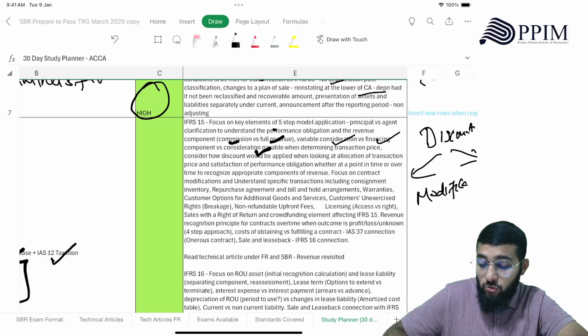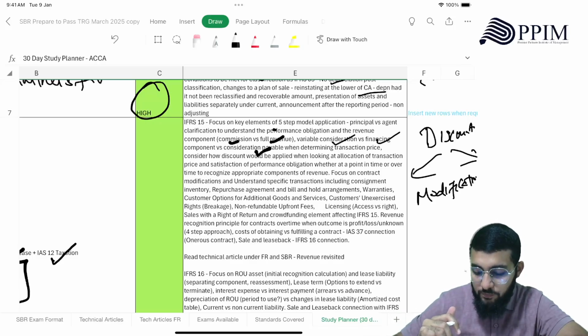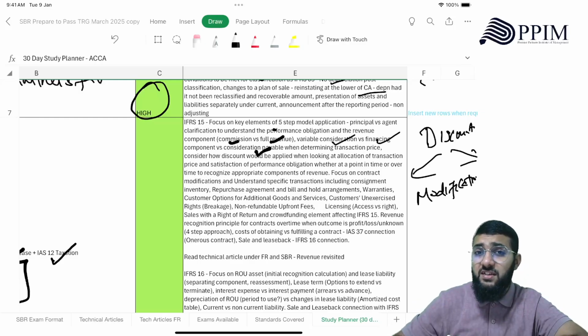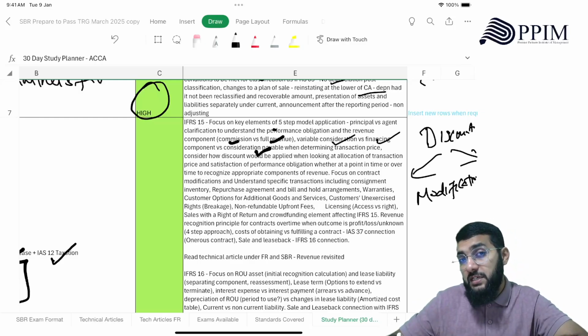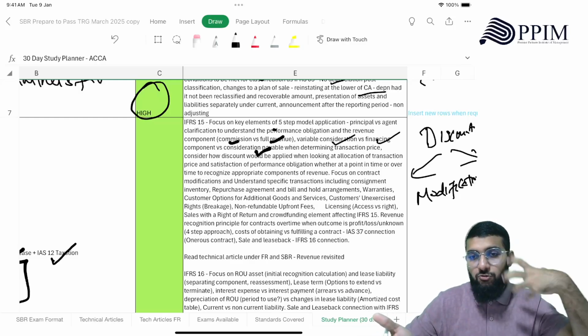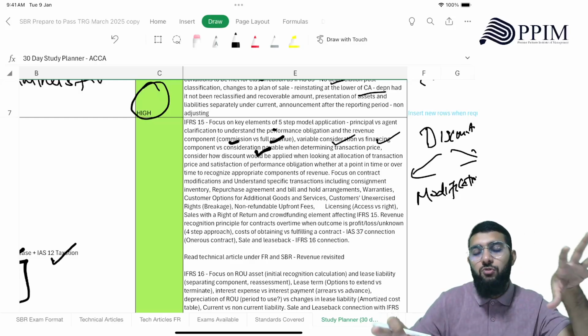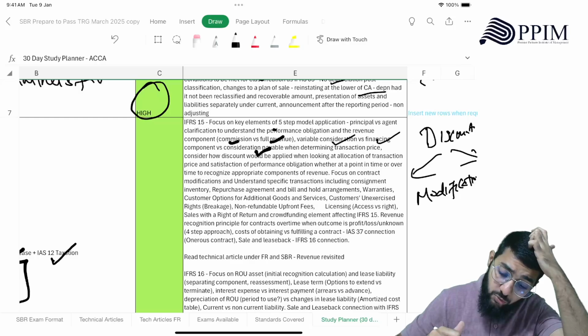Then there could be instances where contract modifications may happen. So you need to understand how contract modification works, right? When you'll be considering it as a separate contract, when you'll be considering it as a part of the contract, where the distinct goods play an important role. When it's a separate contract, how are you going to deal with that, right? Whether you cease a contract, or you shut the contract down and create another contract, or you create two contracts together. So that's something that you need to understand.